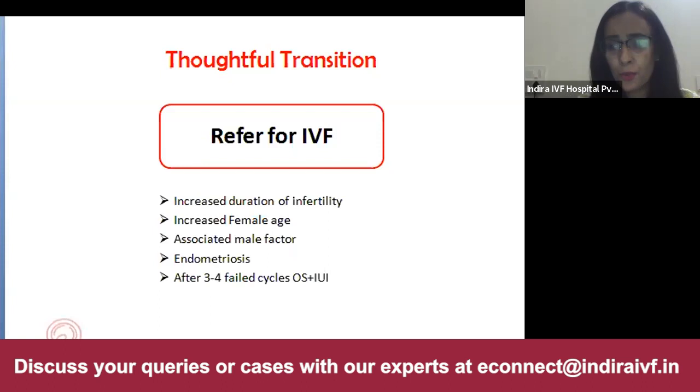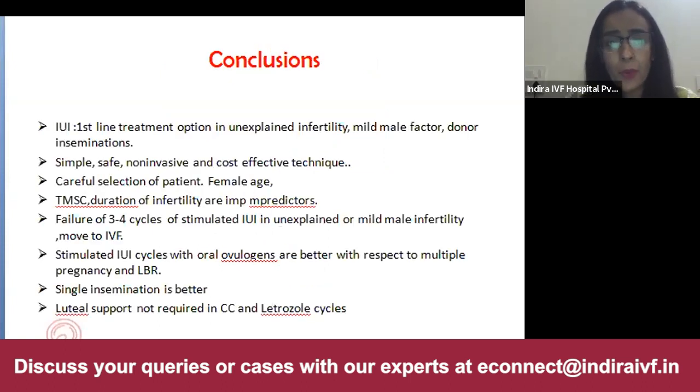So now we come to the conclusion that IUI is the first line treatment option in unexplained infertility, mild male factor, donor inseminations. It is a simple, safe, non-invasive and cost-effective technique. Careful selection of patient is very important before we go for IUI. And the important predictors are the female age, total motile sperm count, duration of infertility, and failure of 3 to 4 cycles of stimulated IUI. Then in this case, we should move to IVF. Stimulated IUI cycles with oral ovulagens are better with respect to multiple pregnancy and live birth rate. Single insemination is always better.